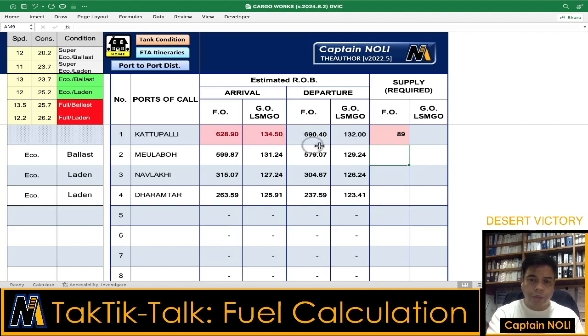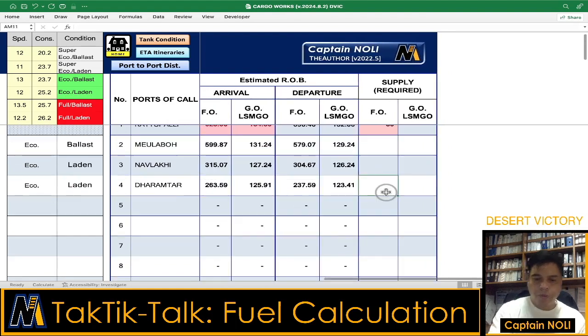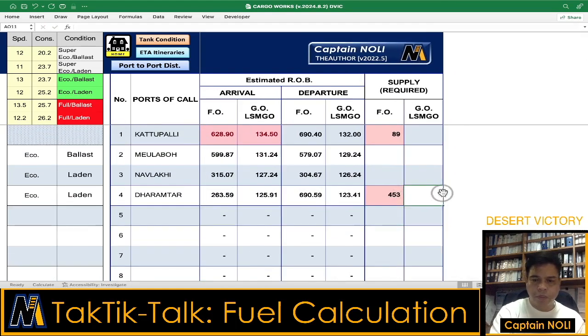In order to deliver the vessel at the last port with the same figure as at the start of the voyage, we have to know the total consumption. The total consumption is found in the lower right corner of the worksheet. The total consumption is 453 tons for the fuel oil and 9 tons for the LSMGO. So let's put it here, 453. For example, we took bunker in Dharamtar, and 9 tons for the gas oil. The figure at the start of the voyage and the figure at the end of the voyage, or redelivery, are the same. So that's how I do the calculation for the fuel consumption.